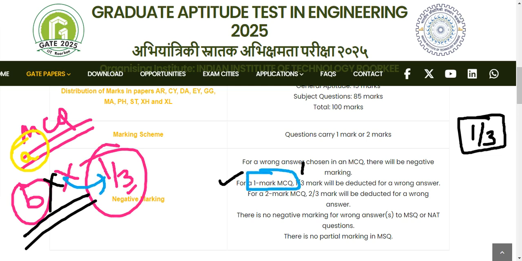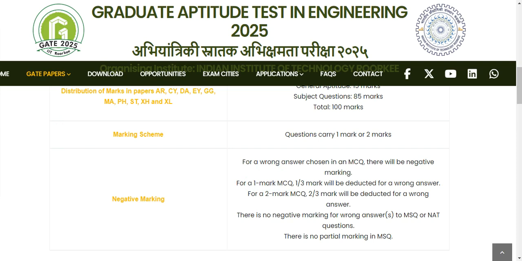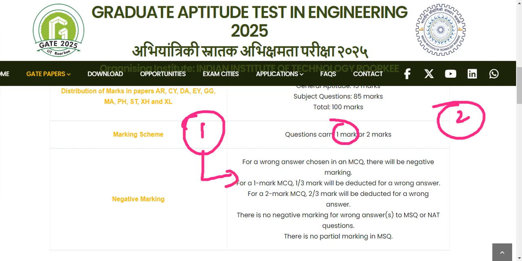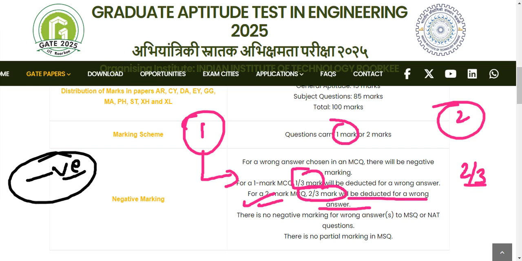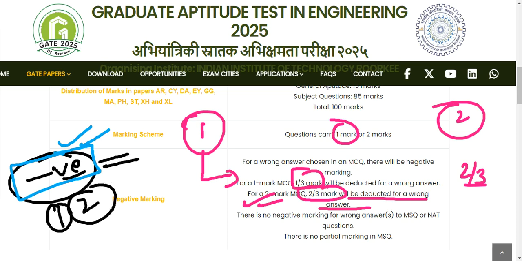So right now there are two types of questions, 1 marker and 2 marker. In a 1 mark question you will be deducted 1/3 of the mark, and in a 2 mark question 2/3 of the mark will be deducted for a wrong answer. So be alert, make sure that you are not going for negative marking. If you know the correct answer, make sure to mark it. If you don't know, don't make the silly mistake of going for negative marking. You cannot just guess 10 questions in the real examination.